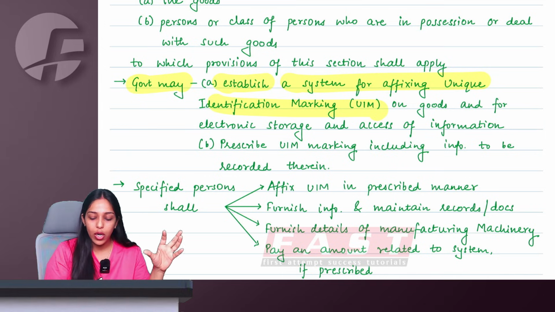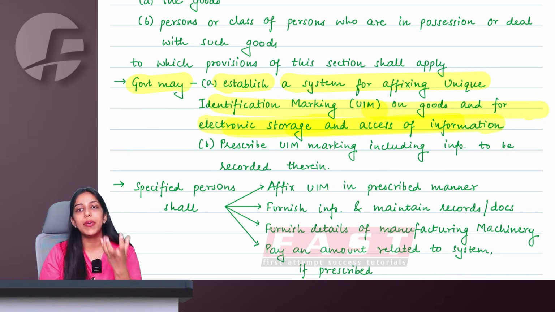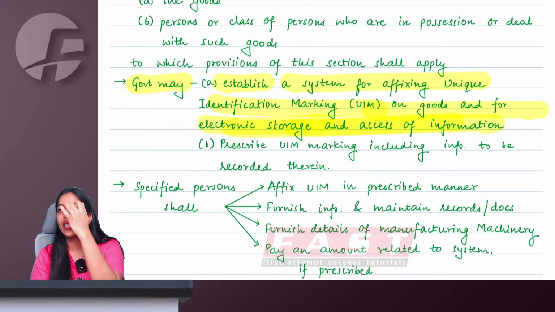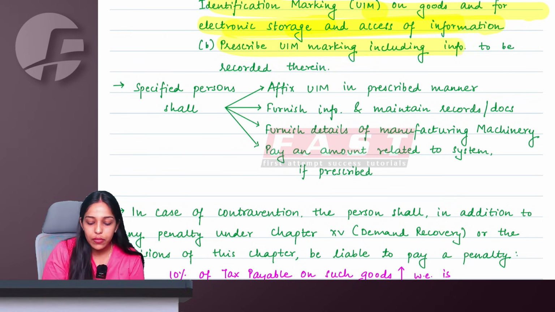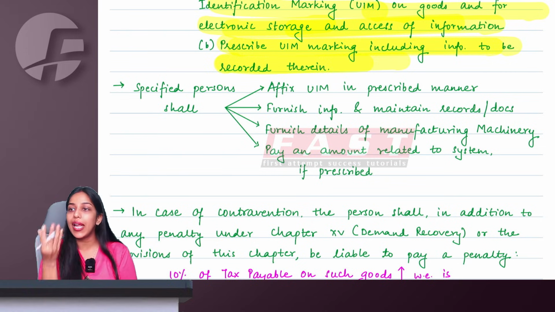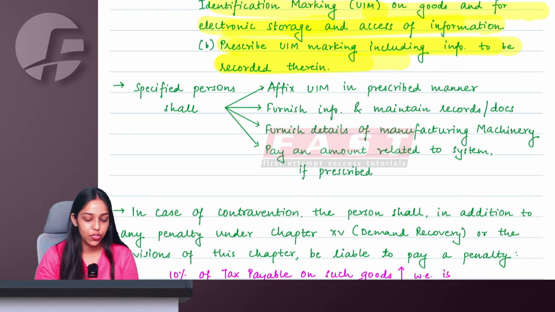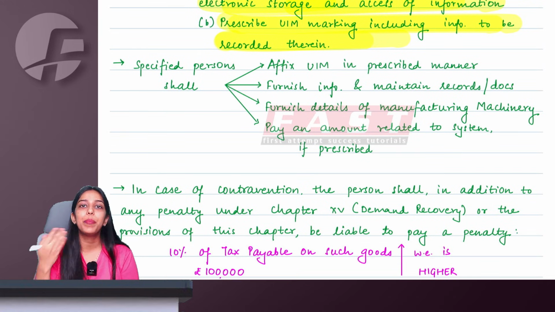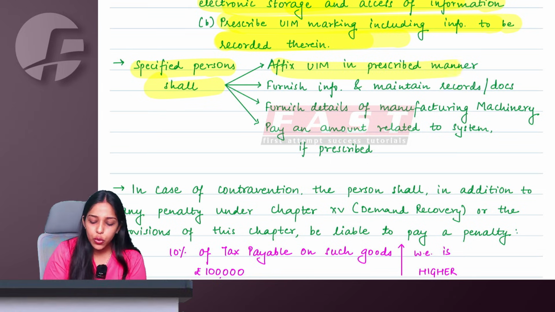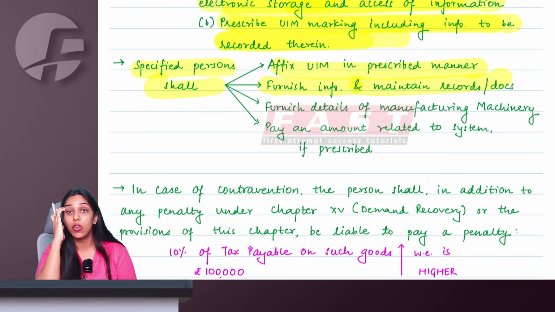identification marking, all the electronic data will be stored, and the government will have access to this information. So the government will prescribe what kind of information you have to record in this UIM, unique identification marking. So whatever the government prescribes, the specified people will be liable to affix this UIM in a prescribed manner, to furnish the information and maintain all the accounts and records.